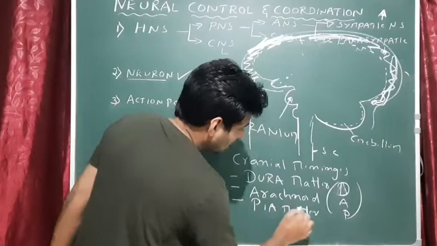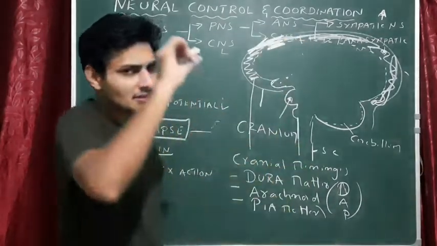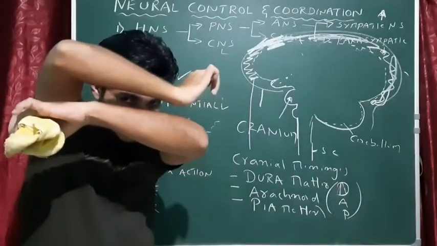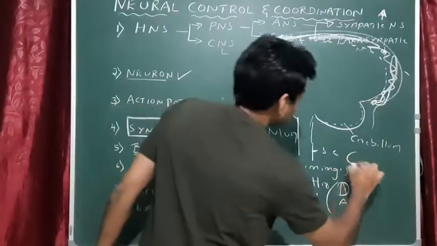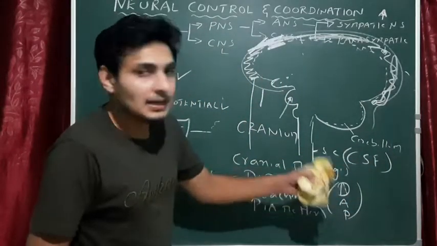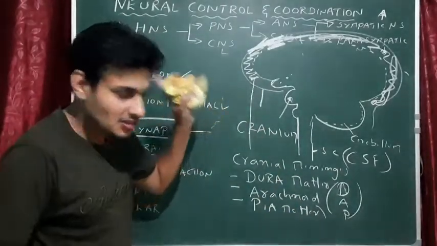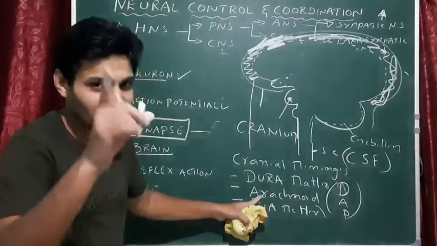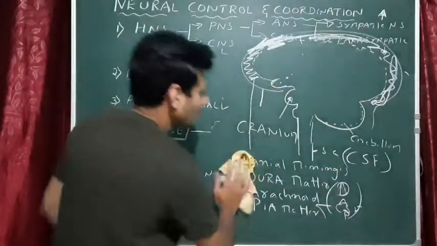Now between the arachnoid and pia mater, that is between the innermost and the middle layer, there is a liquid. So if this is the pia mater and this is the arachnoid, there is a gap. This gap is filled with liquid. The name of the liquid is CSF. Please write down the full form of it. Cerebral spinal fluid. Cerebral spinal fluid is present in the cranial meninges, only between the arachnoid and pia mater, not between the dura and arachnoid. Note this point. So here we see CSF. Done.